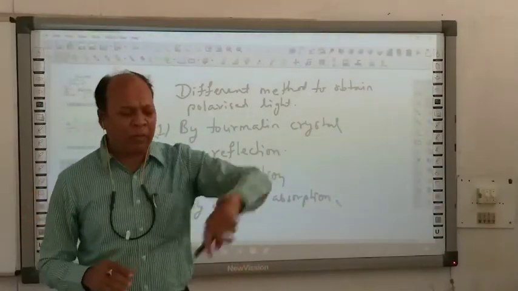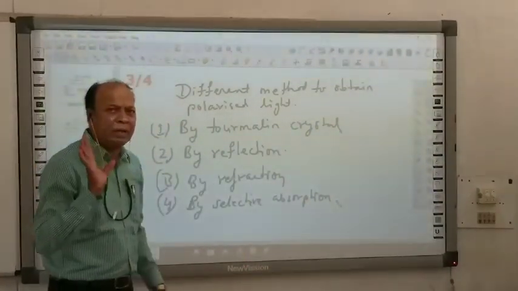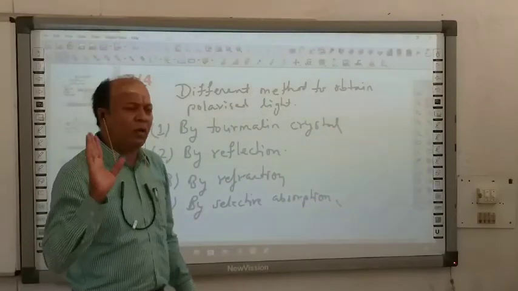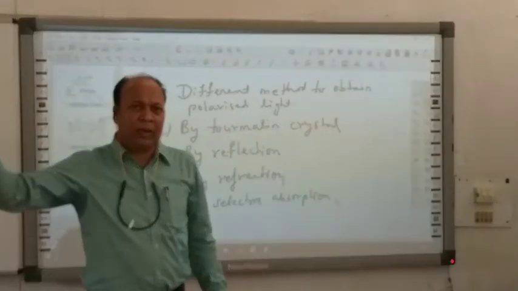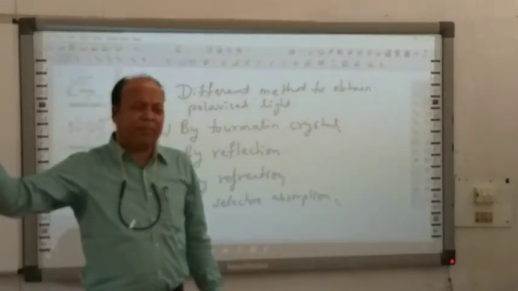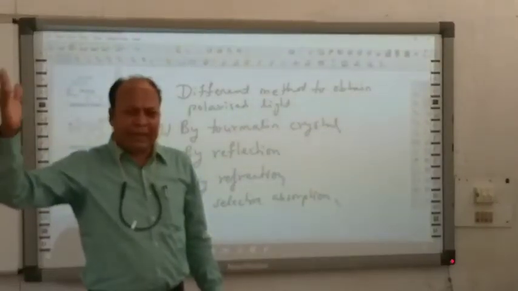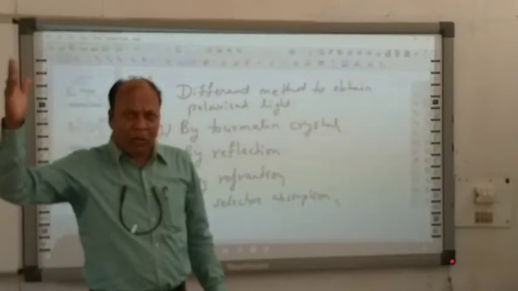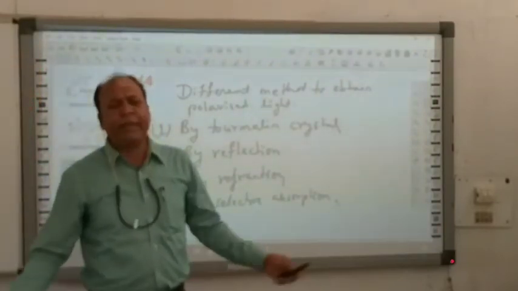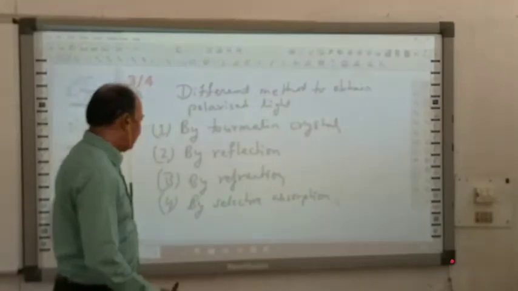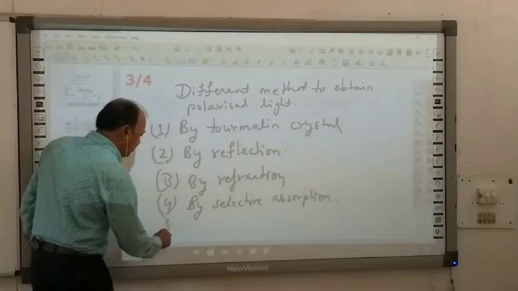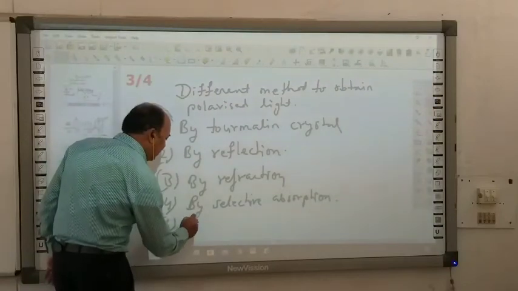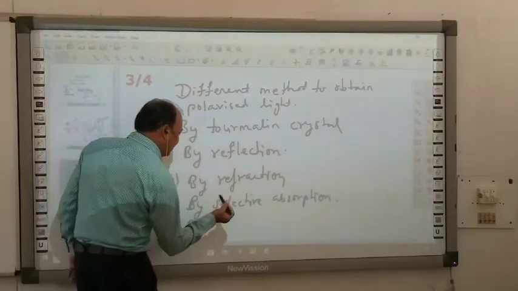If some types of optical vectors are absorbed by that medium, obviously you will get only the optical vectors that are restricted to one direction, so you may get polarized light. Fifth one, by scattering.